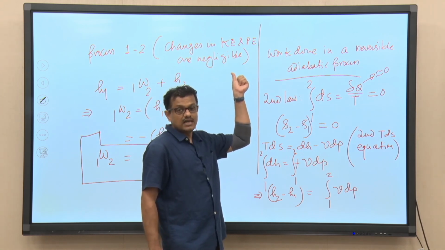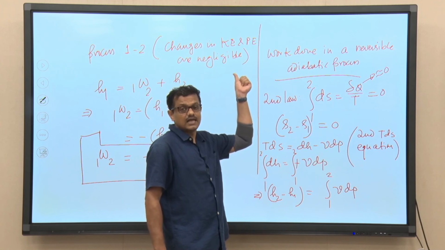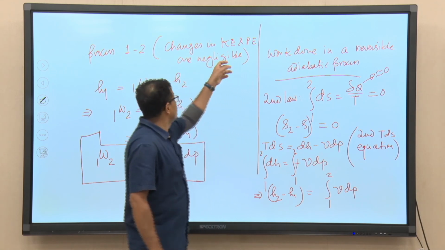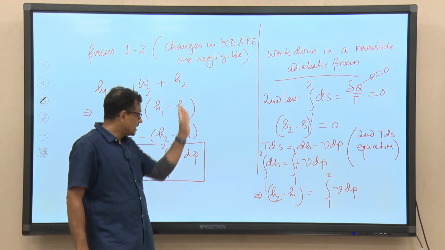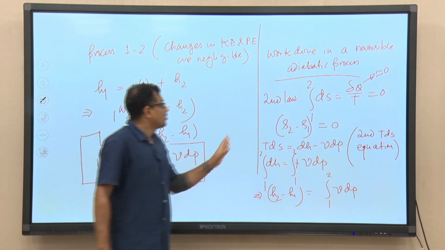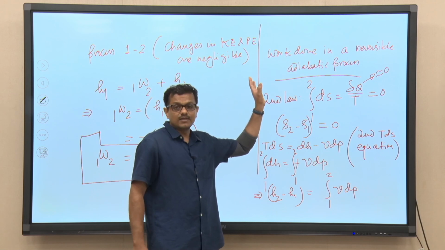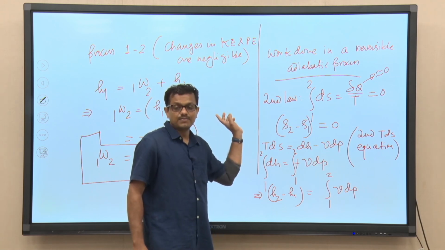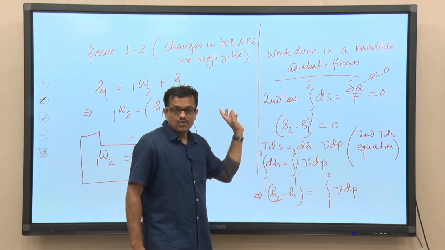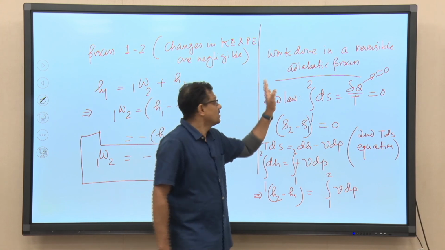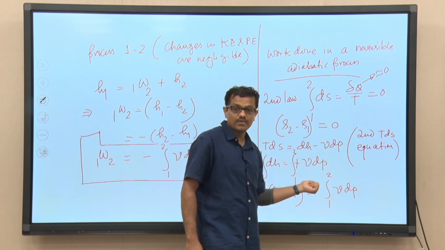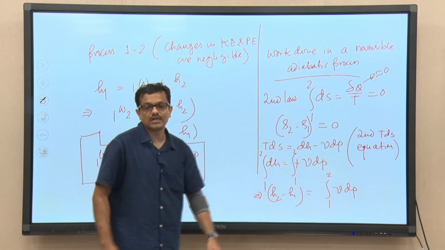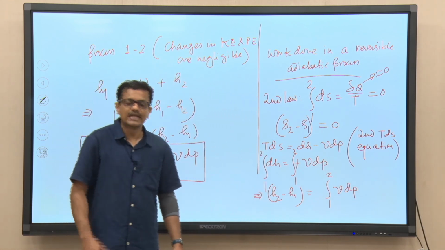That is an important assumption. That is why the work done for any reversible adiabatic process can be written as minus VdP. Work done in a reversible isothermal process can also be written in the same form, provided the changes in kinetic and potential energies are negligible.